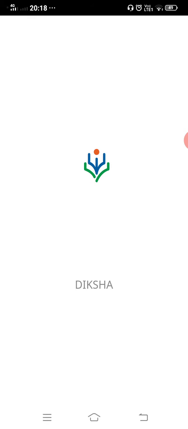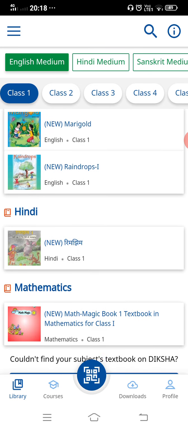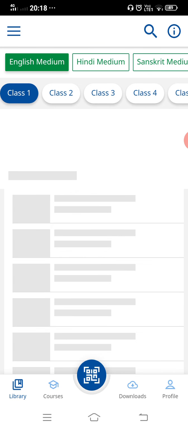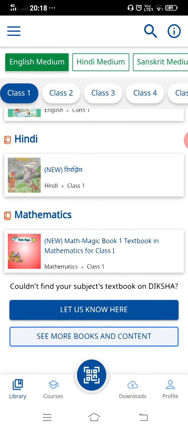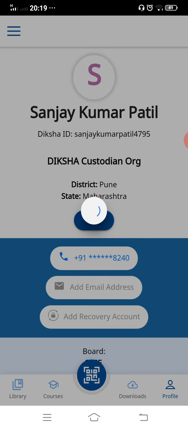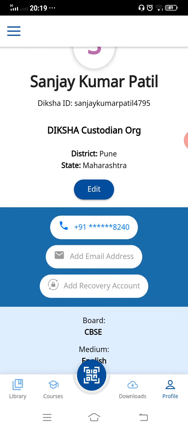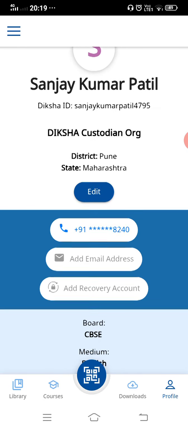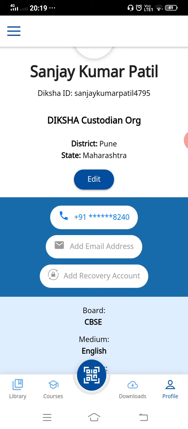This is the Diksha app opening. If you are not registered, you have to register yourself through your mobile number and email ID. If you already have this Diksha app, you have to update your profile. Below you can see the last option is profile. Click on this profile. Here you can see your details. You can edit your details. You can add an email address.